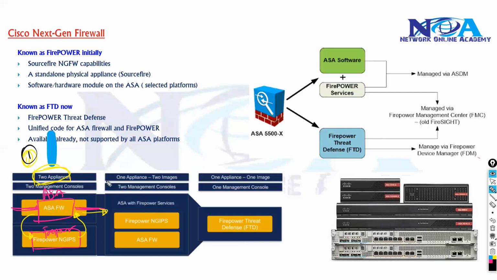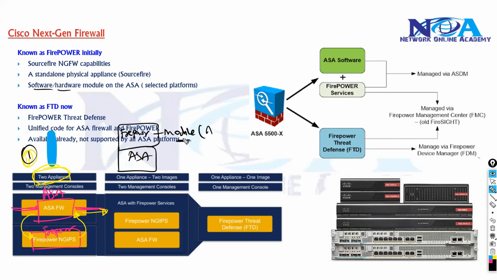Or you can have just one appliance, an ASA added with a Firepower module. This is a module, not a dedicated device. The module can be in the form of software or hardware, whatever it supports, because different platforms support different models.